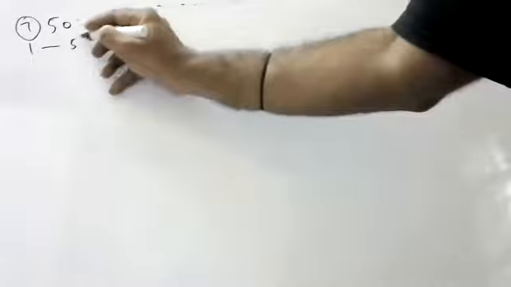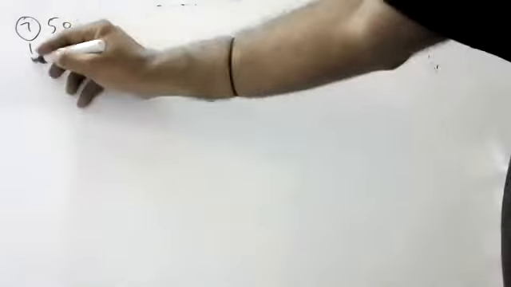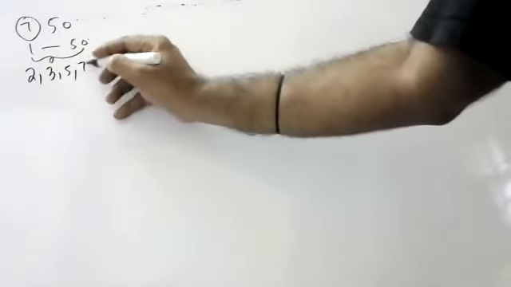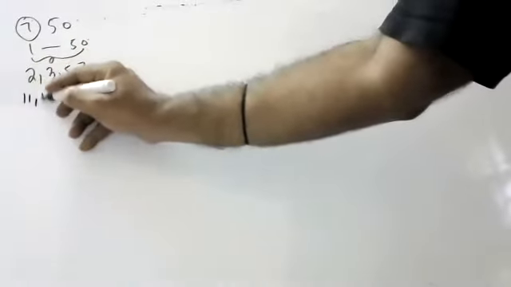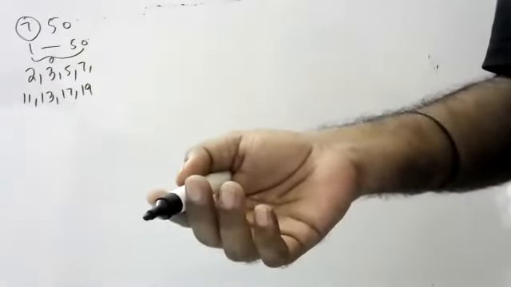Rama, are you there? Yes, sir. Can you tell the seventh sum? In a lottery, 50 tickets are there, numbered 1 to 50. One ticket is drawn. Find the probability that the ticket is a prime number. Can you tell me the prime numbers between 1 to 50? 2, 3, 5, 7. You are not telling, I am telling. 11, 13, 17.